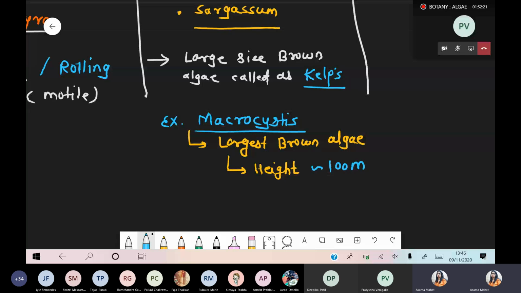But brown algae have some unique characteristics, because they are mainly marine. These are present in marine water, and inside this marine water such giant brown algae are very common, because the unicellular structure is totally absent, and whatever structure is present is a branched filamentous structure, which is multicellular. And the height is up to 100 meters. That's why such large-sized algae are called kelps. Under the kelps, we take one example, Macrocystis, the largest brown algae, height approximately 100 meters. Got it? Is this point clear, everyone?